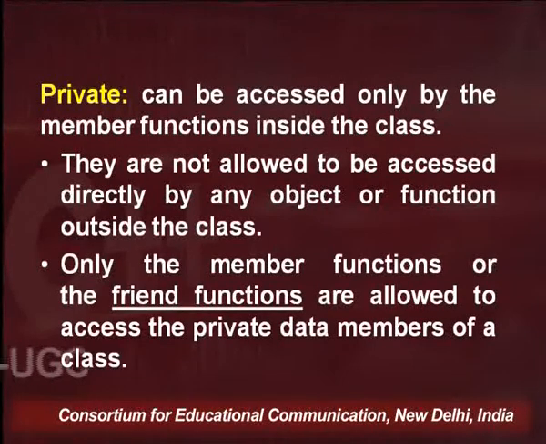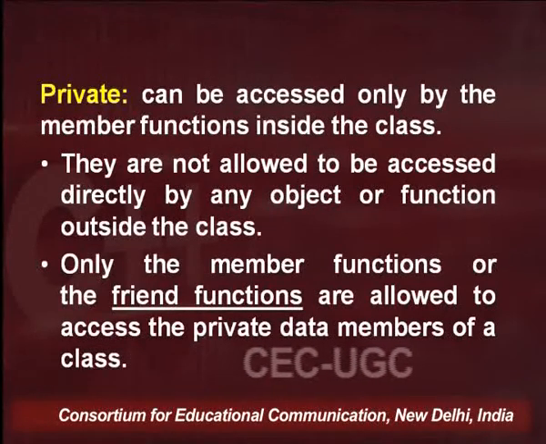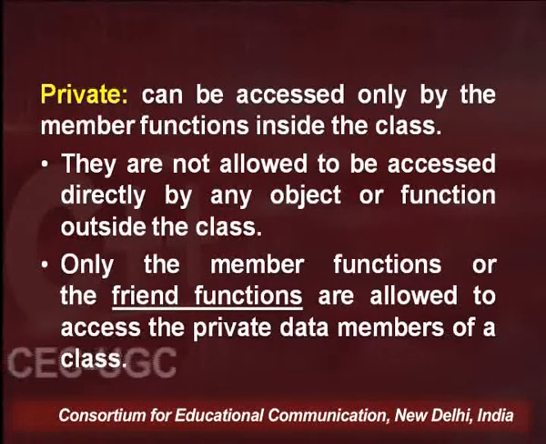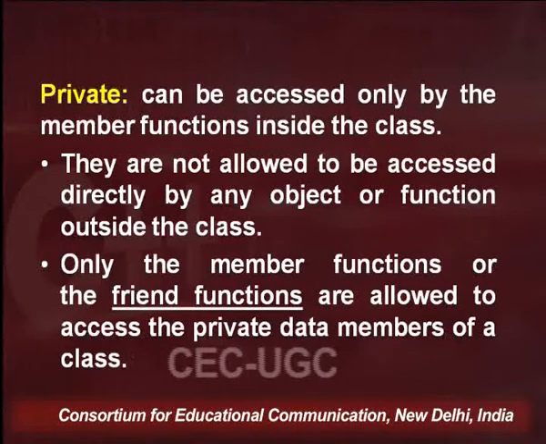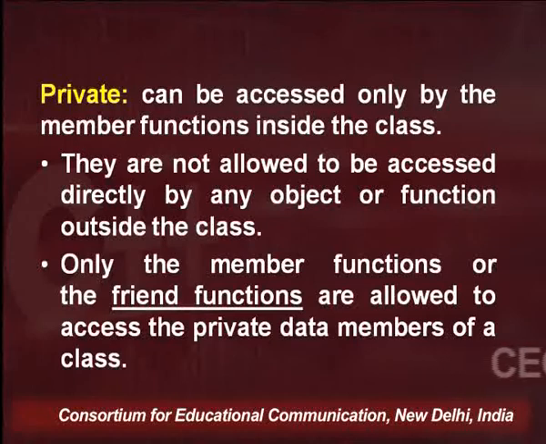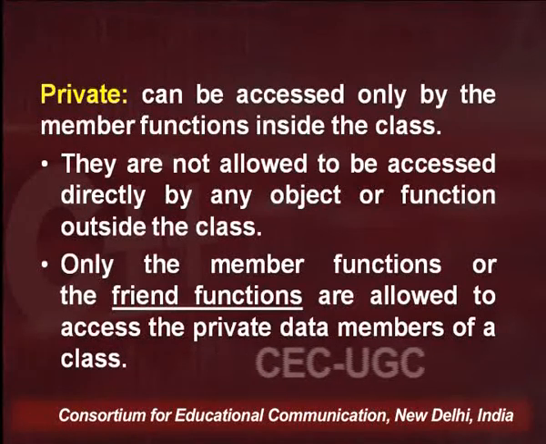Please mind here that an object is an entity which is considered to be outside the class. So any private member declared in the private section is not allowed to be accessed directly by any object or functions outside the class. Only the member functions, or the friend functions, which we will be covering soon.